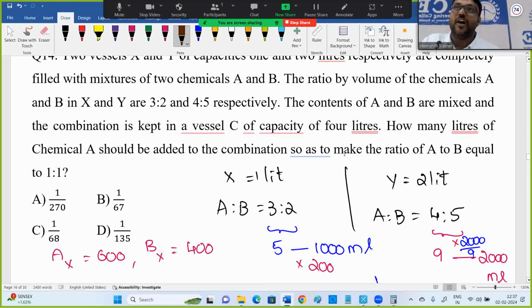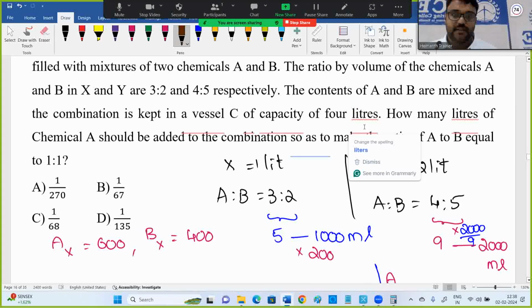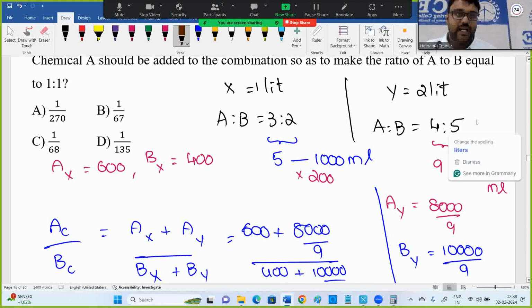First observe, in X, A and B are there. In Y also A and B are there. Chemical A and B are there. How much quantity is X? Total 1 liter. A and B chemicals are 3 is to 2, which means we are taking that as 600 and 400. Here this ratio is not that good. We got a fraction, but don't stop there. A lot of people stop there only. So 2000 by 9, difficult, we'll stop. We're losing the questions here. With 1 mark also you may lose the opportunity. Don't leave. Try. Use pen and paper. You can get the answer, no issues.